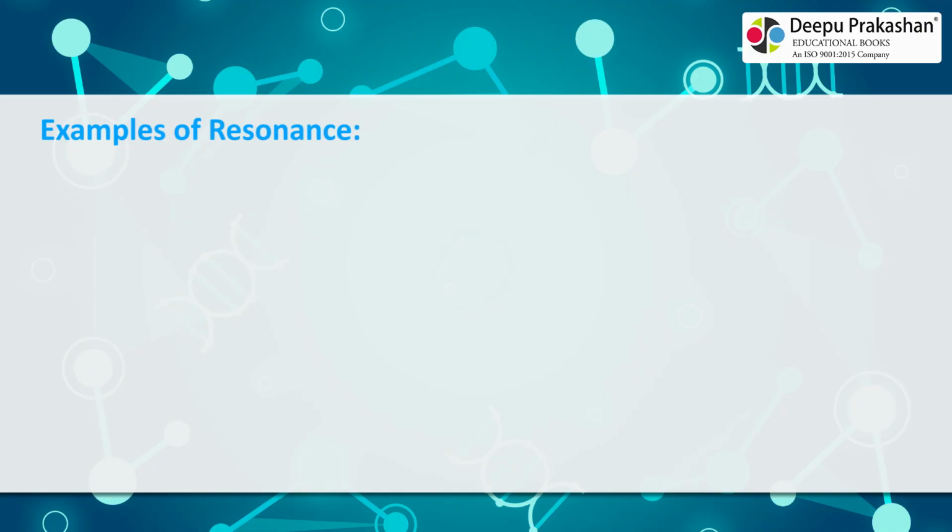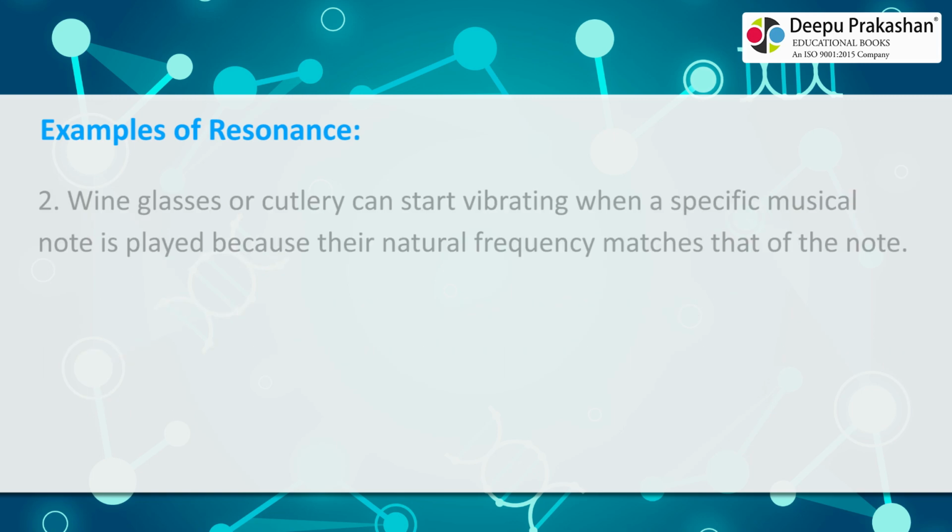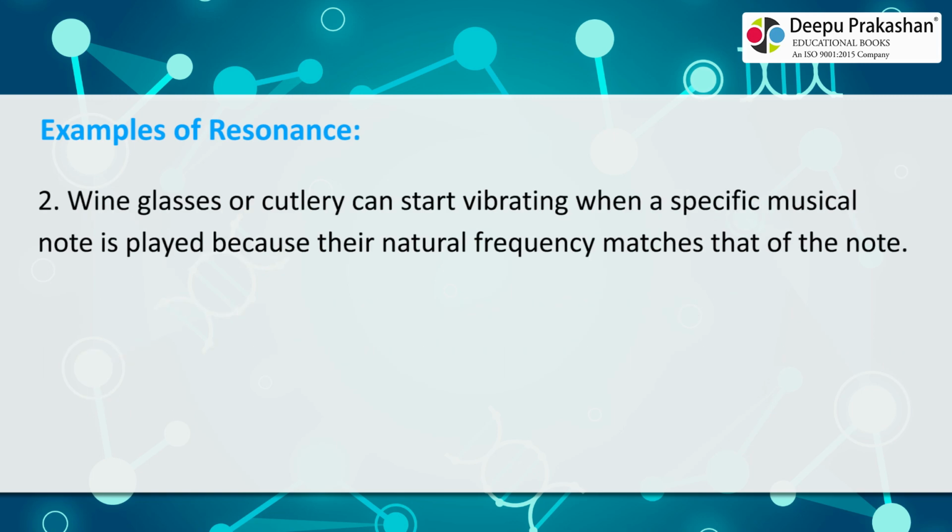Examples of resonance. 1. Motorcycles can experience violent vibrations at certain speeds when the natural frequency of the frame matches that of the engine's piston, causing resonance. Similarly, some railway compartments produce excessive noise due to resonance with the train's motion. 2. Wine glasses or cutlery can start vibrating when a specific musical note is played because their natural frequency matches that of the note.